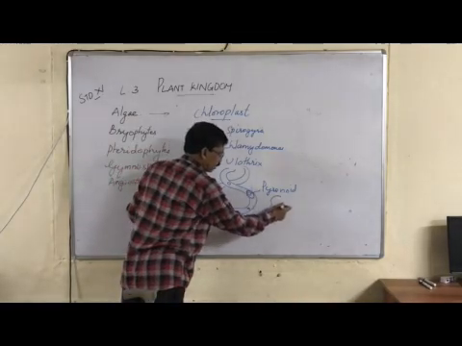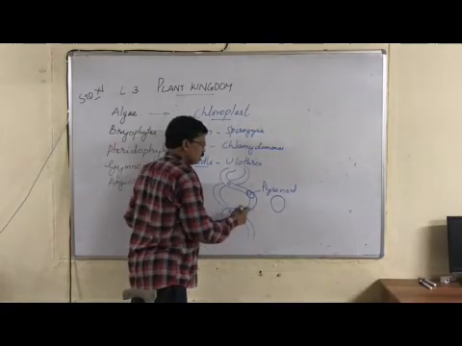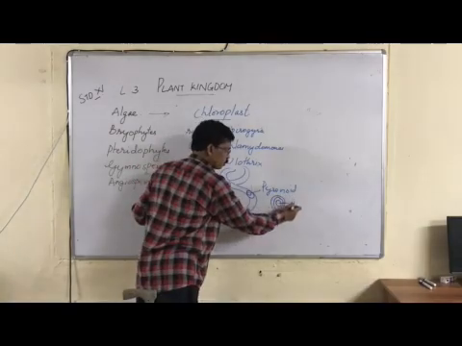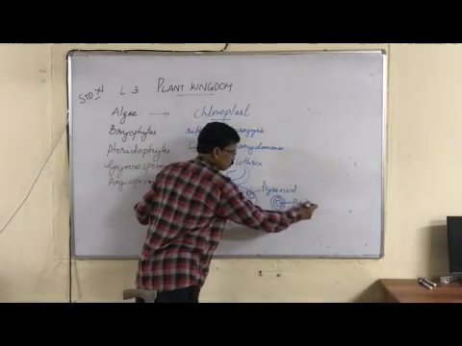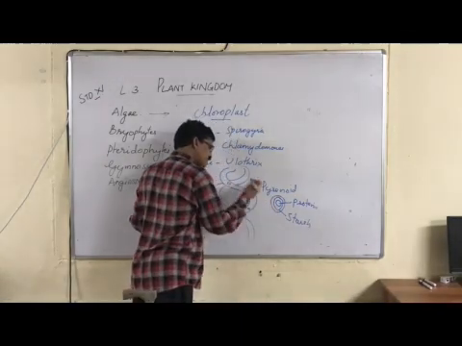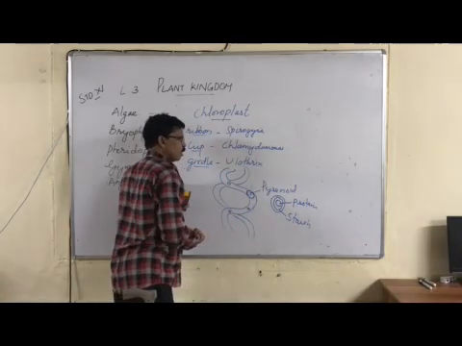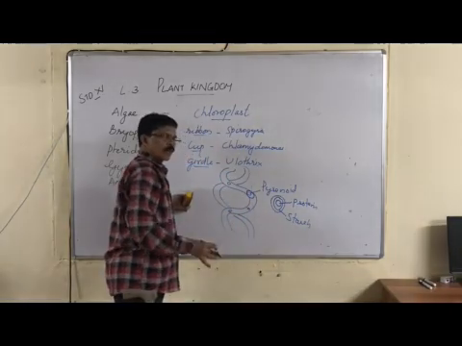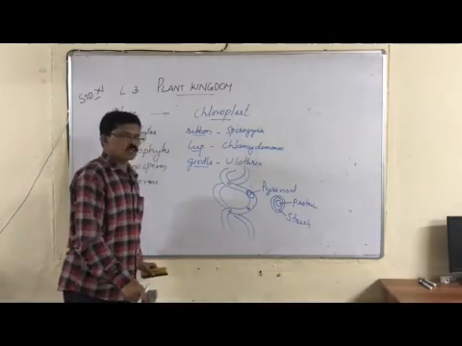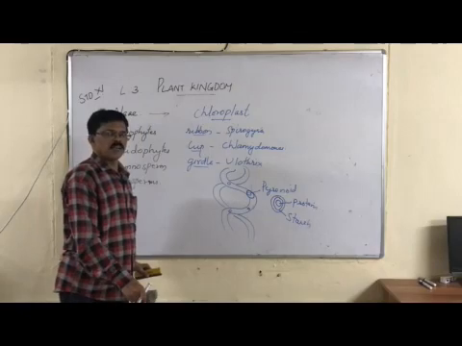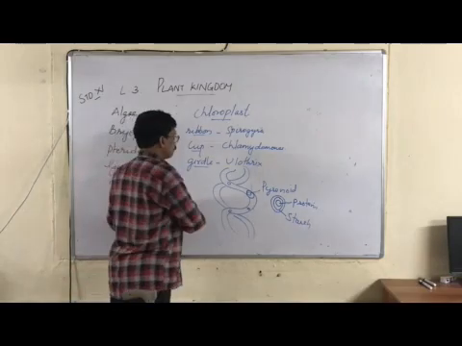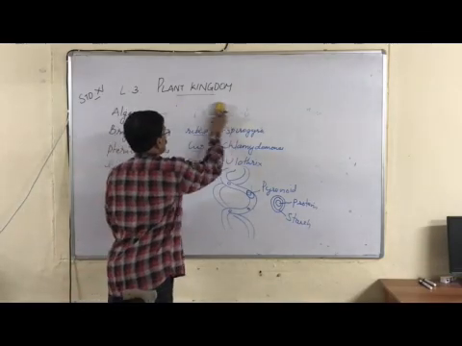If you draw a pyrenoid, you can see that it is a spherical structure. Starch is there, and inside the starch you can see the protein. So protein and starch are stored in the pyrenoid, which is present in the chloroplast. Pyrenoids may not be seen outside the chloroplast. They are usually embedded in the chloroplast. So pyrenoids are starch storing structures. They contain starch as well as proteins. This is another feature of algae.